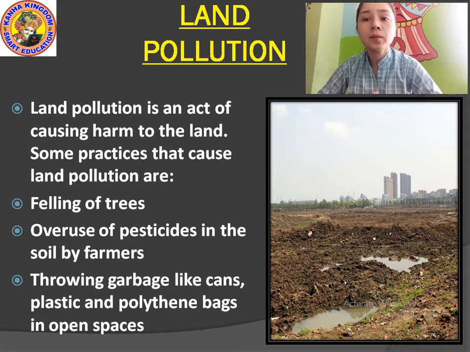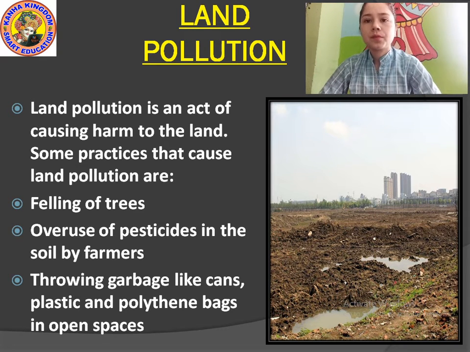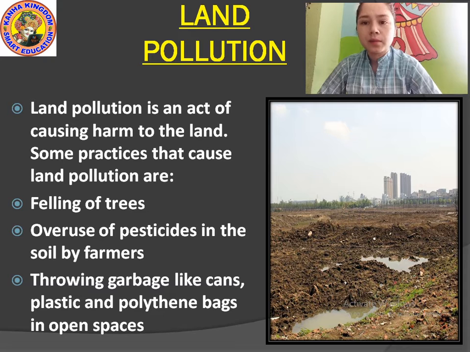Okay, some practices that cause land pollution are felling the trees. You know felling? Felling means cutting down the trees. It also causes land pollution. It's harmful. Okay. Overuse of pesticides in the soil by farmers.